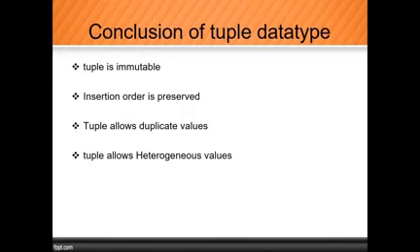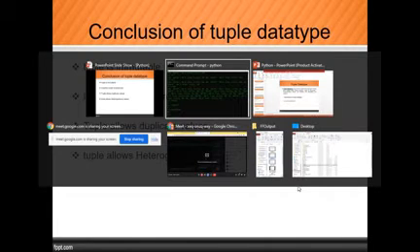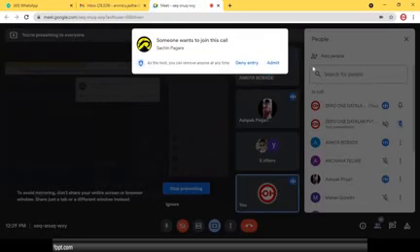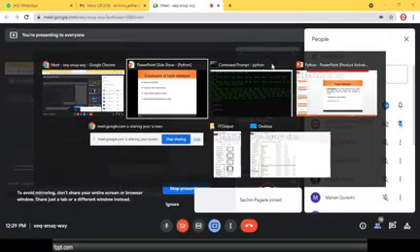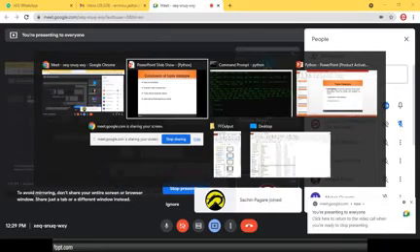Now the conclusion of the tuple data type. What are the conclusions? Tuple is immutable. Is it valid? Yes, sir. Tuple is immutable. Insertion order is preserved. Yes or no? Yes, sir. What does it mean? Insertion order is preserved, that means it stores the information sequentially.